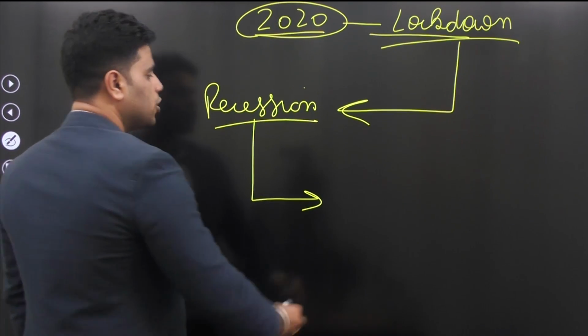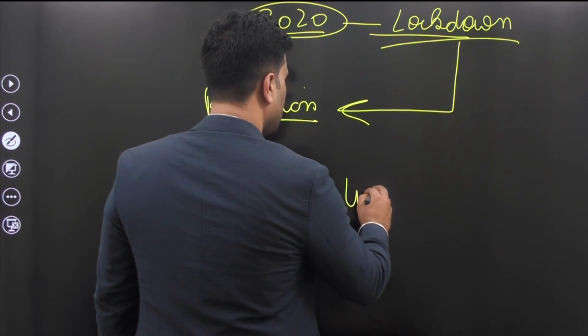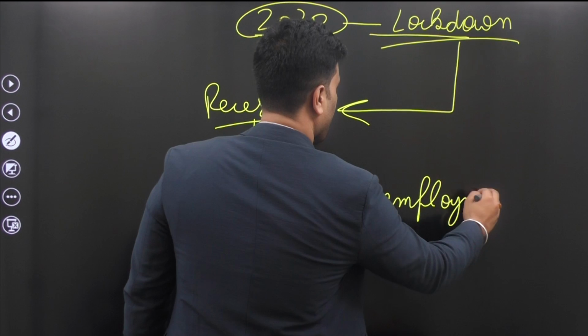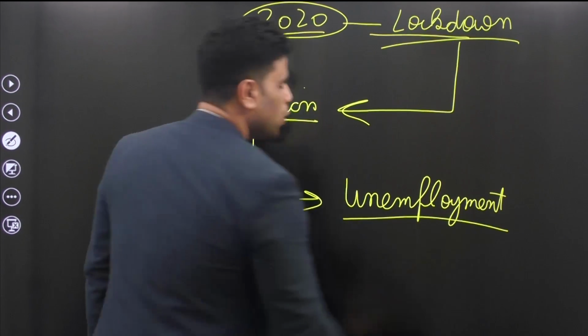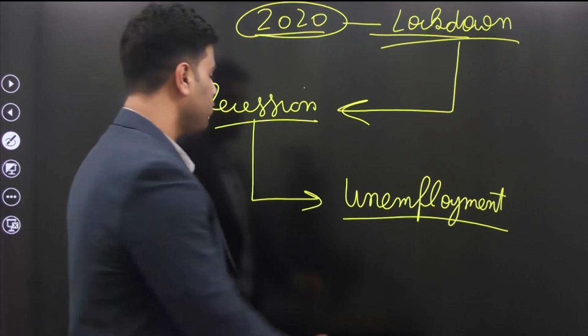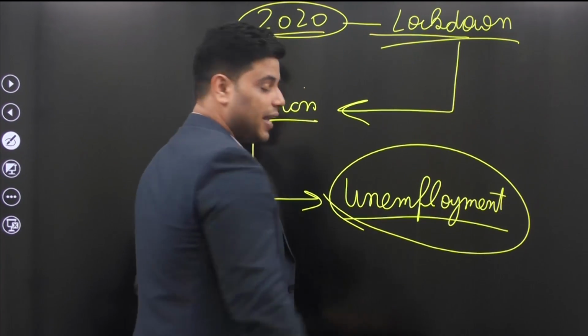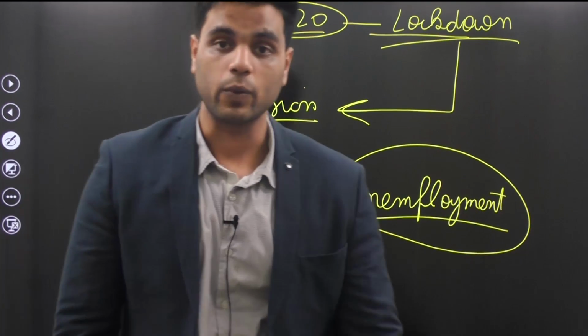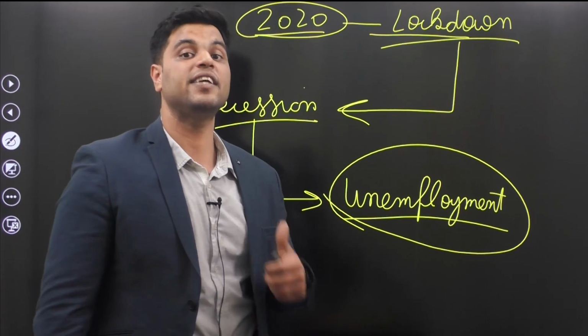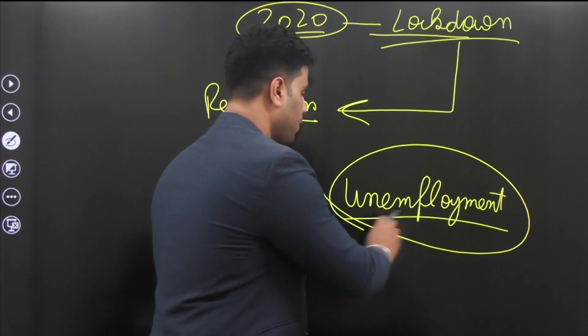So when there is a recession, there is an increase in unemployment levels. India was facing a heavy crisis of unemployment, especially through the lockdown. And even after the lockdown, employment levels did not increase. India was facing a severe crisis of unemployment.